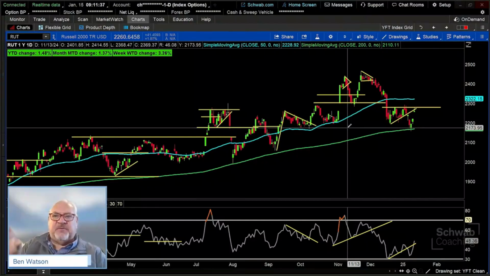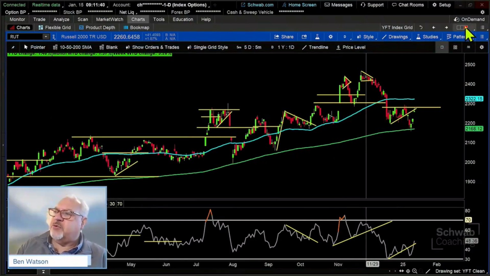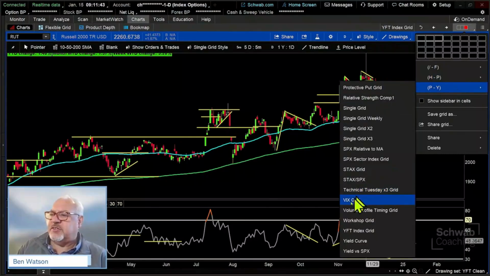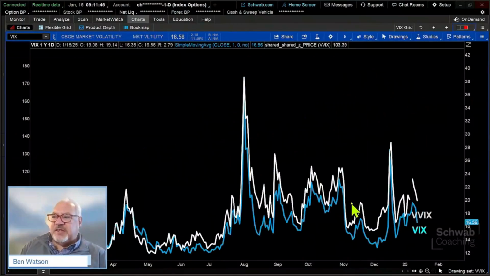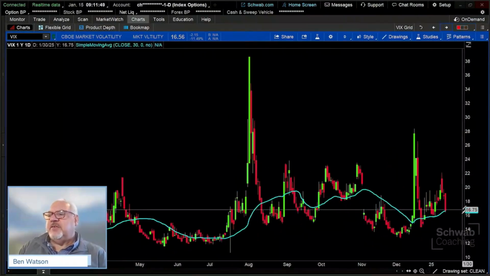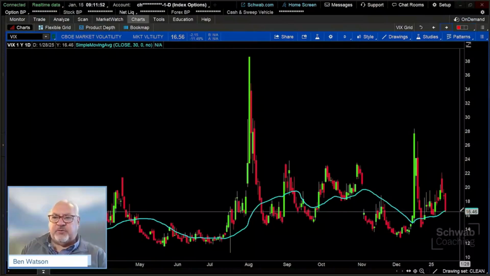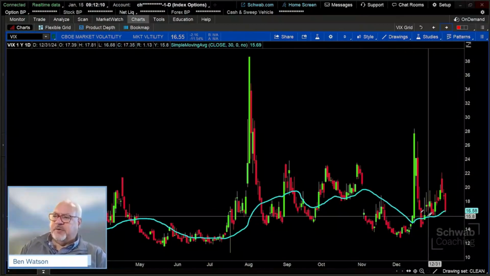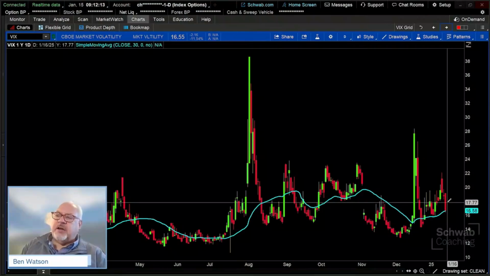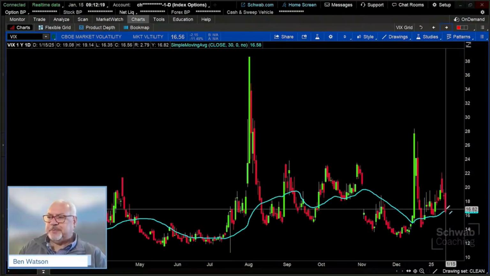So the other thing that I want to look at as we get into this is the overall perspective of volatility in the market. So I've got a VIX grid, and this goes hand in hand with our discussion of index. VIX, the volatility index itself, is a measurement of volatility in the S&P 500 options. So oftentimes those index options, like we're going to use them for, are used for hedging activities by institutional investors. When there's greater demand for that hedging activity, you typically tend to see the VIX rise, or the VIX higher. What we've seen today is not at all an unexpected or uncharacteristic move to the downside in the VIX.